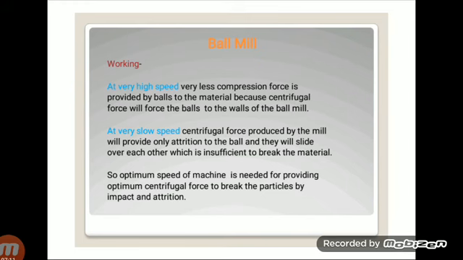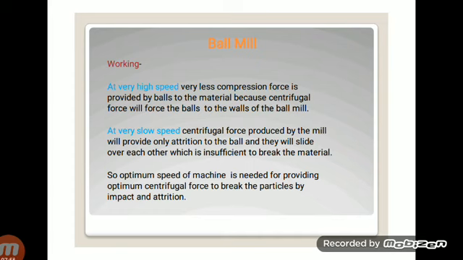What happens if our drum is rotated at a very high speed? In such cases, very little compression force is provided by the balls to the materials, because centrifugal force will push the balls to the walls of the ball mill. If our speed of rotation is high, the compression force is very low, because the balls create centrifugal force and are shifted towards the wall of the ball mill. So at a high speed there is less compression force.